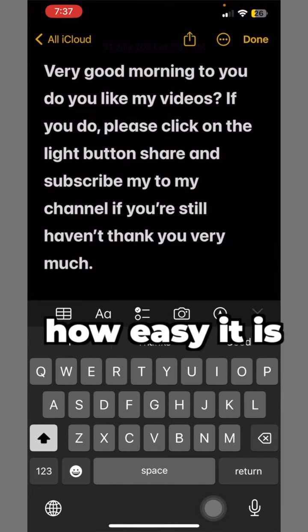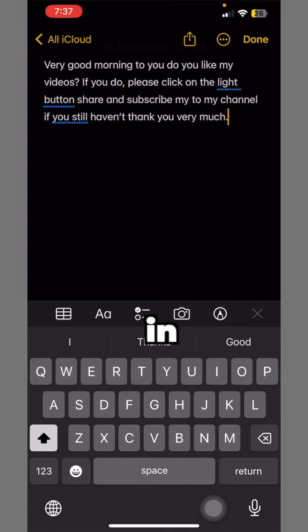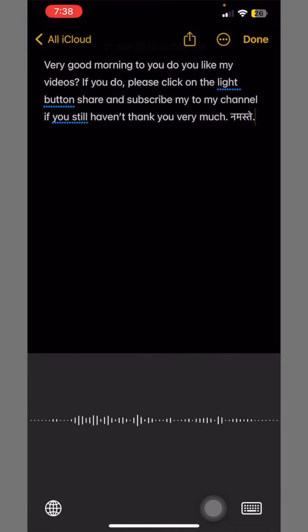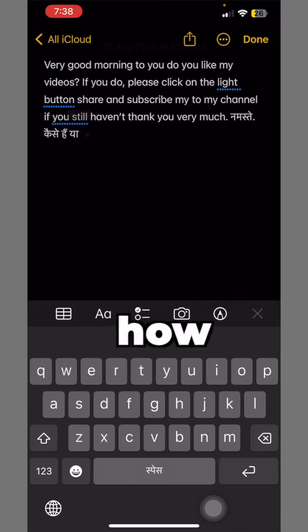So this is how easy it is. I'll just type something in, dictate something in Hindi. Long press, choose Hindi. So this is how easy it is. So you should use it more often.